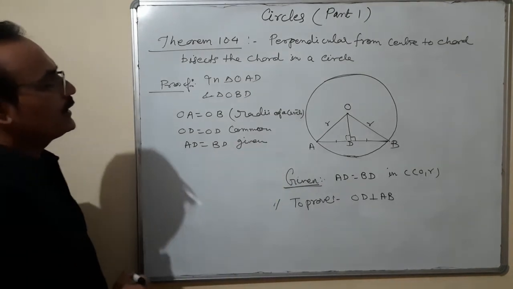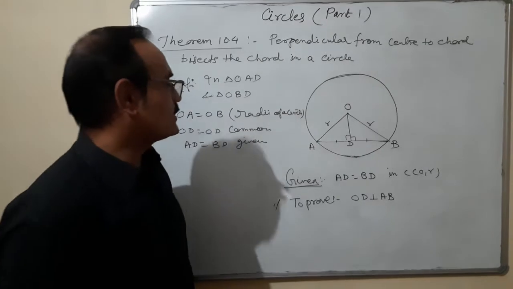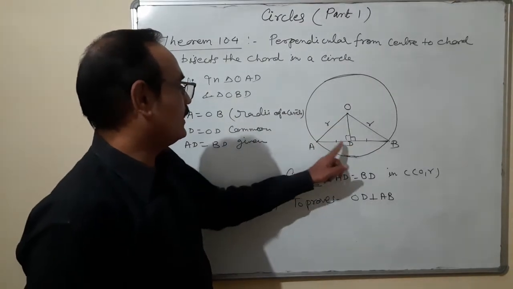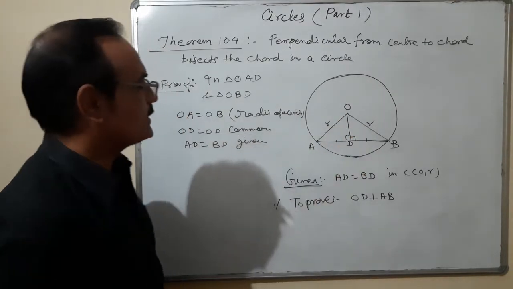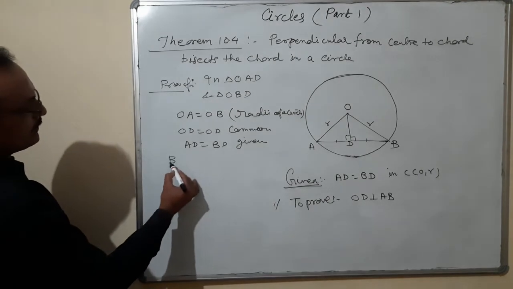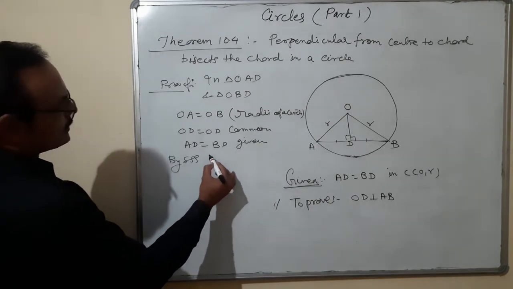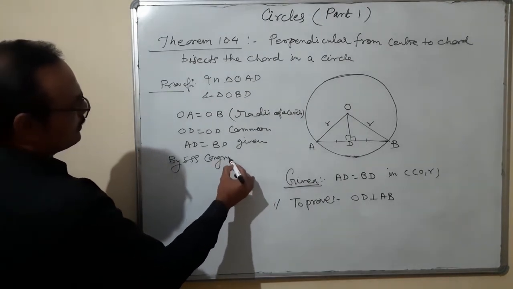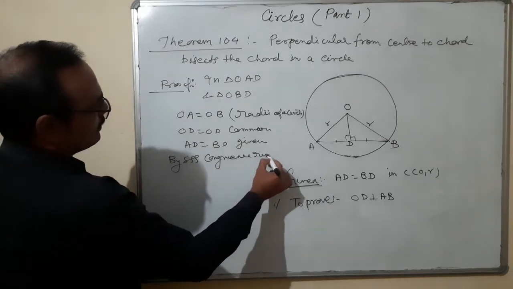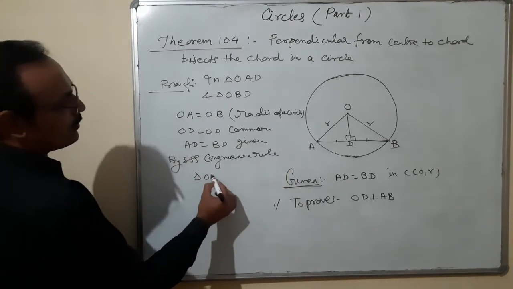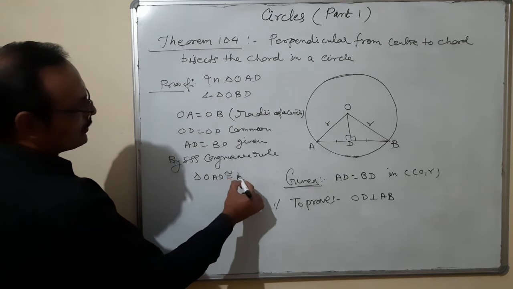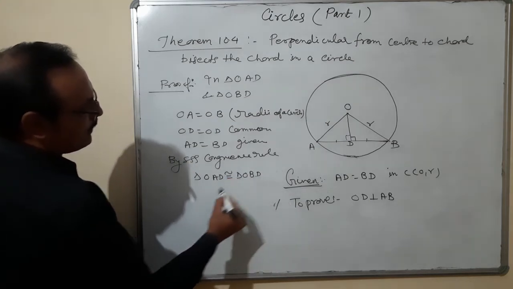Now what is it? OA, AD and OD, that means by side, side, side congruency rule, triangle OAD is congruent to triangle OBD.